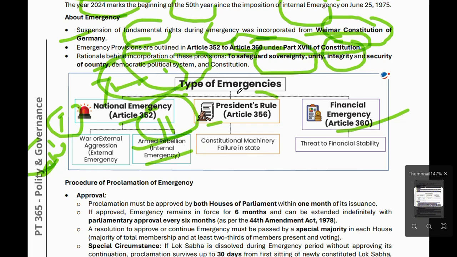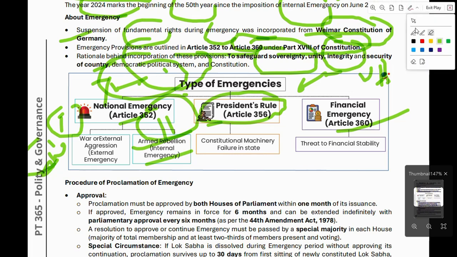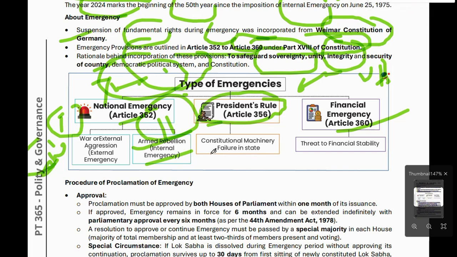Now, President's rule comes under Article 356. These articles are very important for your UPSC examination and maybe PSC examinations also. For constitutional machinery failure in a state, that is called President's rule under Article 356. President's rule has been imposed various times in our country.